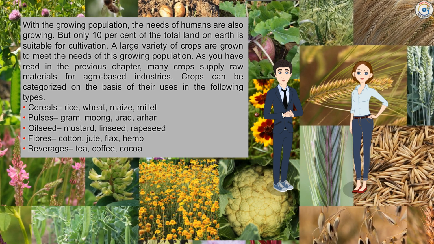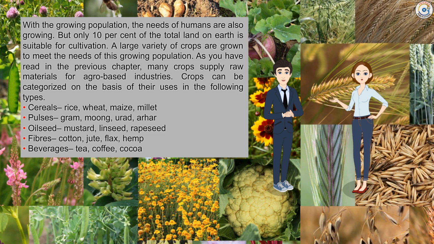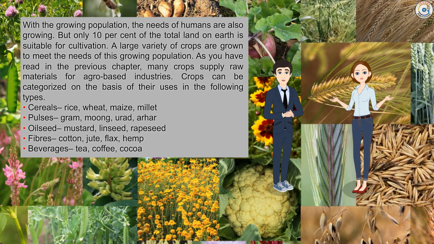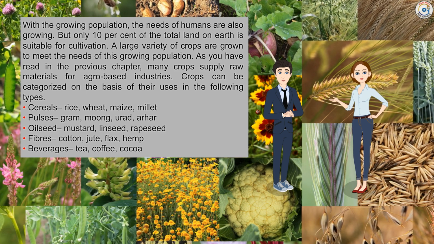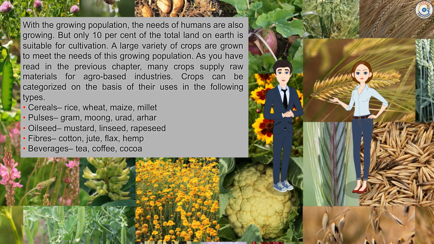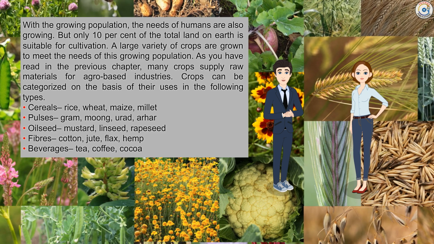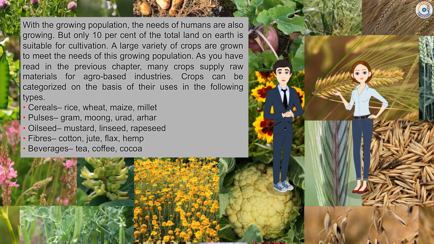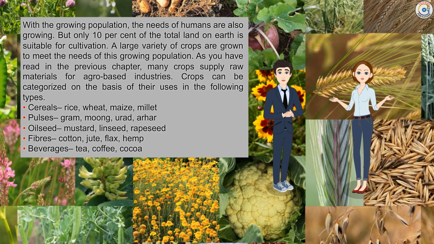Crops can be categorized on the basis of their uses into the following types: cereals: rice, wheat, maize, millet; pulses: gram, moong, urad, arhar; oilseed: mustard, linseed, rapeseed; fibers: cotton, jute, flax, hemp; beverages: tea, coffee, cocoa.